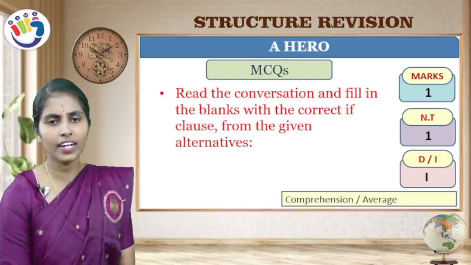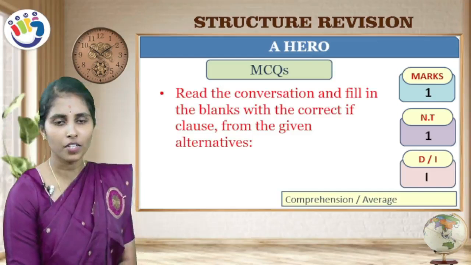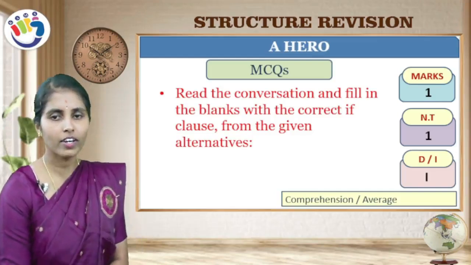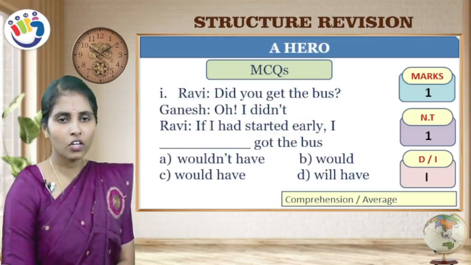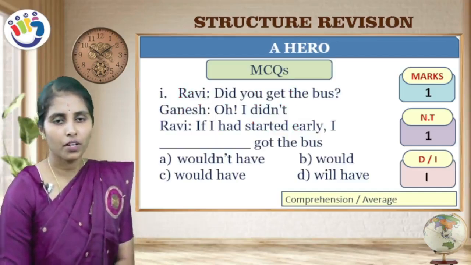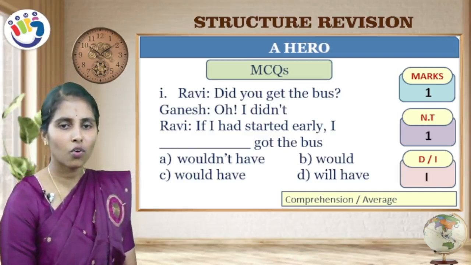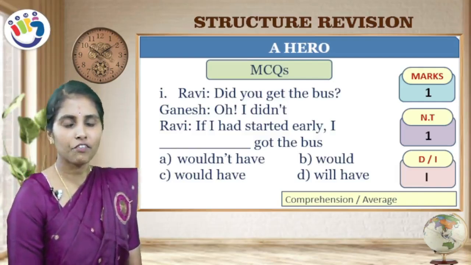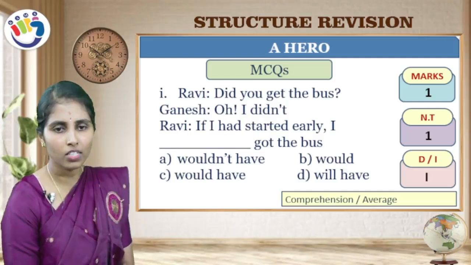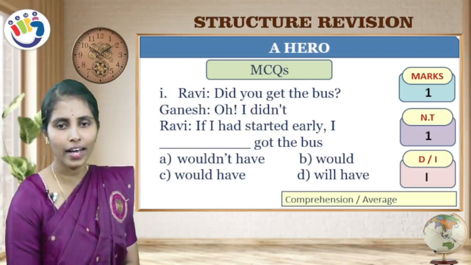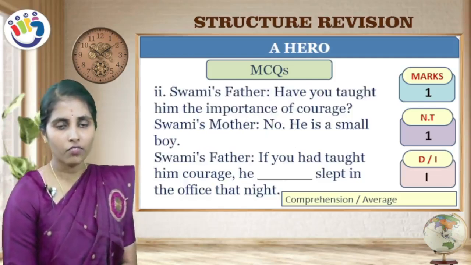Next, read the conversation and fill in the blanks with the correct if clause from the given alternatives. This question you will get for 1 mark. This question was asked 1 time and it is an indirect question. So observe the conversation. Ravi: Did you get the bus? Ganesh: Oh, I didn't. Ravi: If I had started early, I would have got the bus. Would not have, would have, will have. Would have, I would have got it.